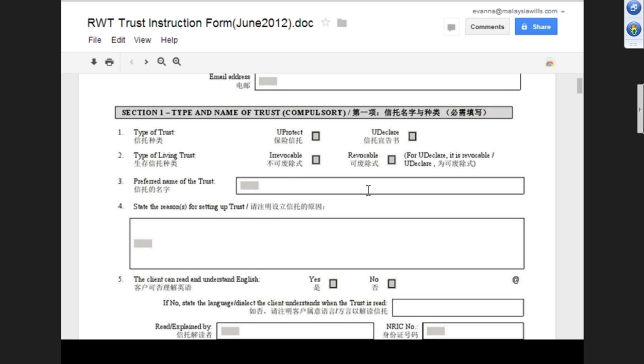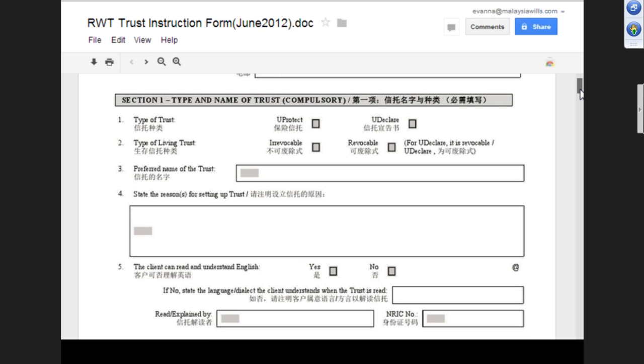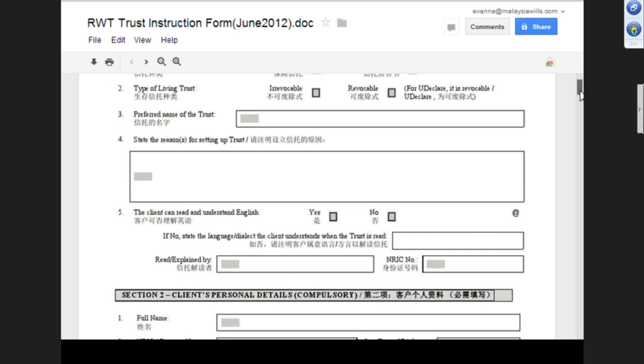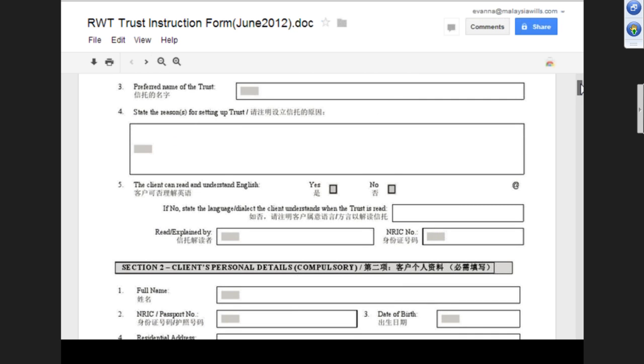It could be the name of the client, the family name trust, that kind of thing. Then state the reasons for setting up the trust, like protecting minor children, protecting aged parents, or protecting a special child. Then, if the client can understand English, just tick yes. If no, tick no and state down what language. Next is the client's personal detail. Okay, so this is easy.